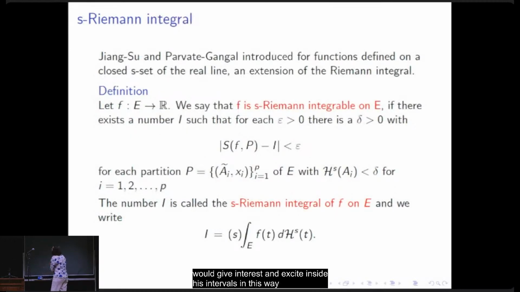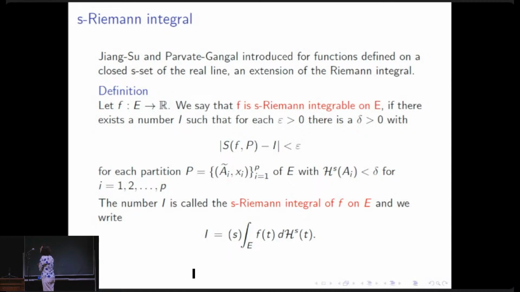In this way, we can give this notion of S-Riemann integrable function. A function is S-Riemann integrable if there exists a real number I such that for every epsilon there is a delta such that this difference is smaller than epsilon for each partition with mesh smaller than delta, and the number I is called the S-Riemann integral of f on E. Incidentally, there is a huge literature on this S-Riemann integral.